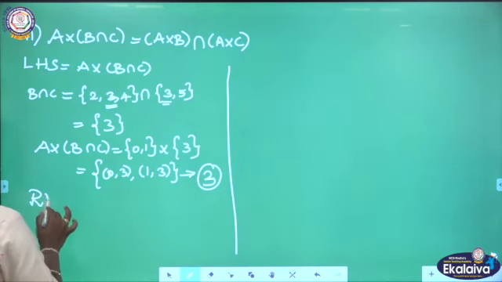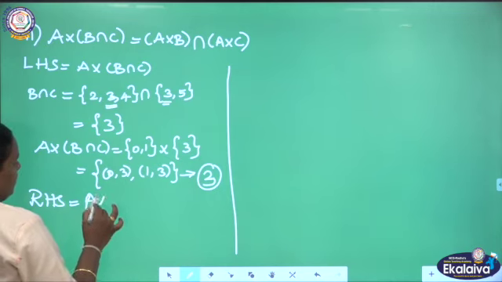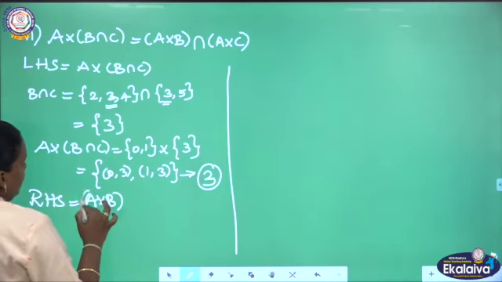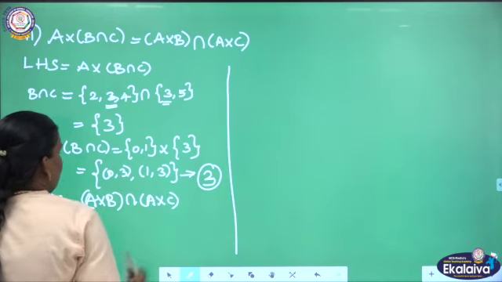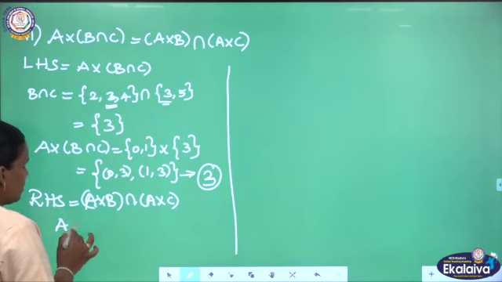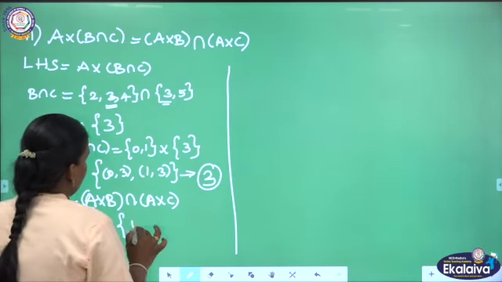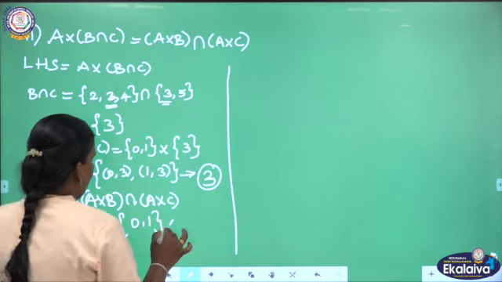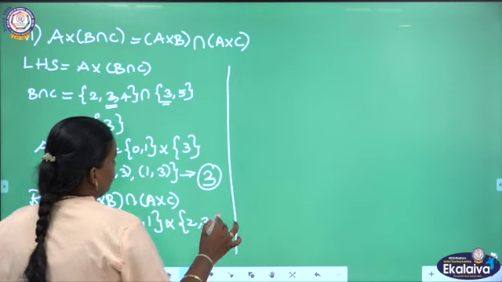Then I will proceed with RHS: A cross B intersection A cross C. So, A cross B intersection A cross C, again you have to find this A cross B. A set {0, 1} cross B set {2, 3, 4}.